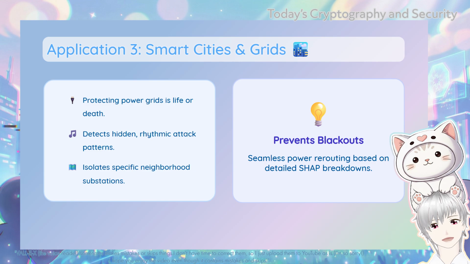The explainable AI would provide the grid response team with the detailed breakdown, showing that the abnormal frequency energy is coming from a specific neighborhood substation. This allows the city to isolate the compromised substation and reroute power seamlessly, preventing a massive blackout.